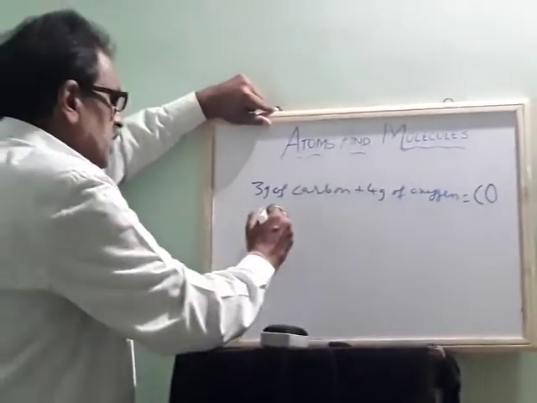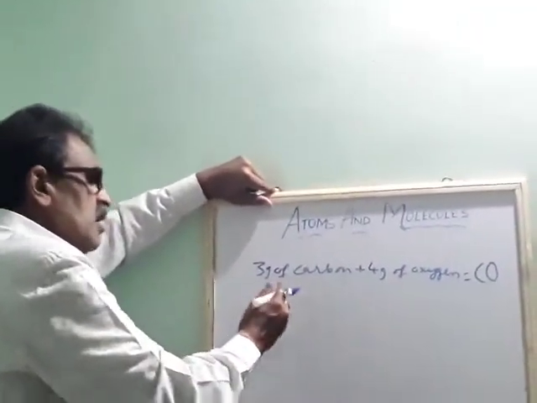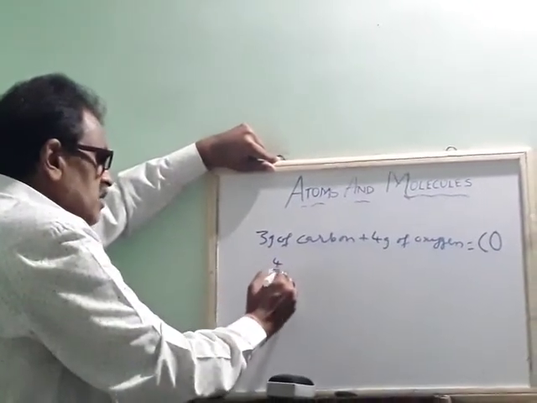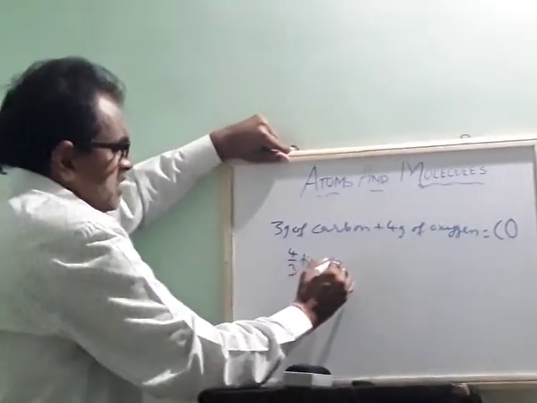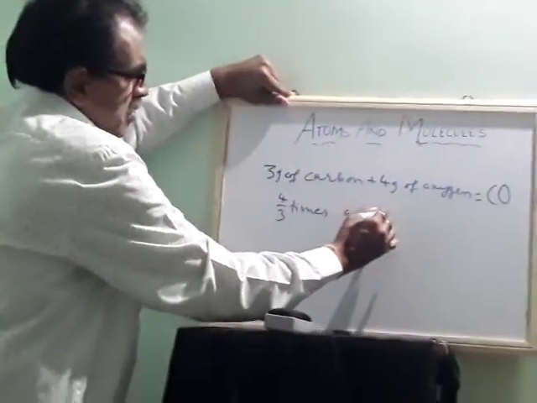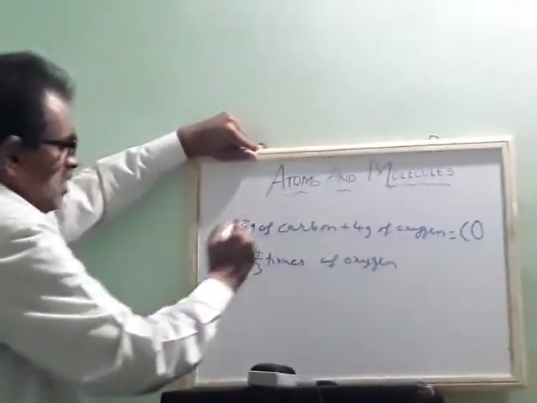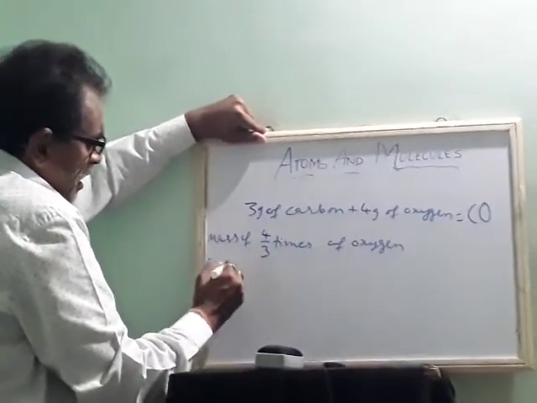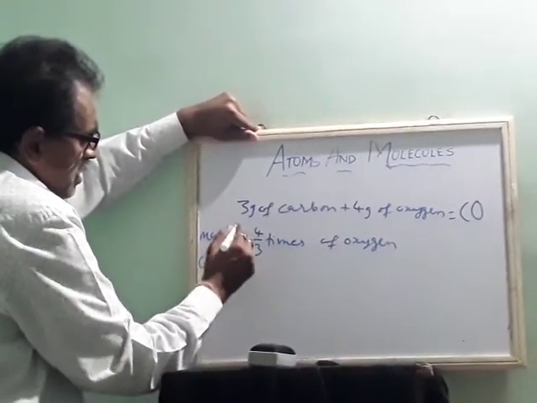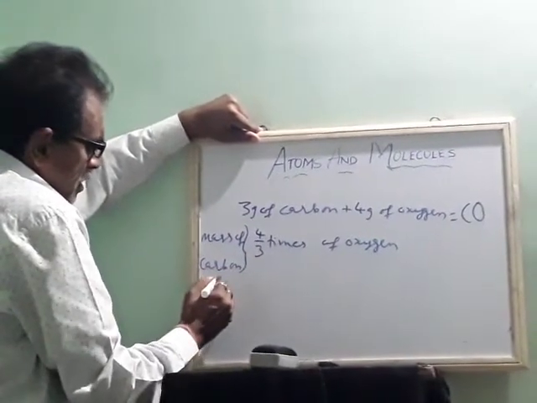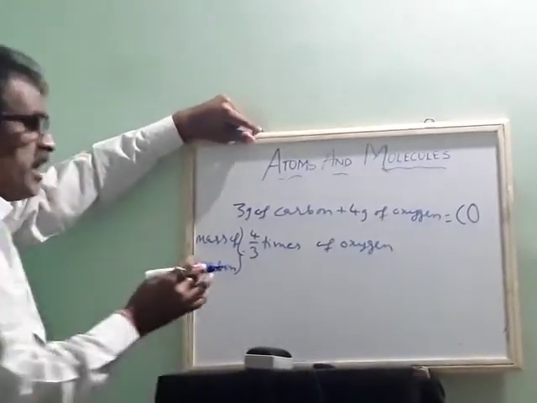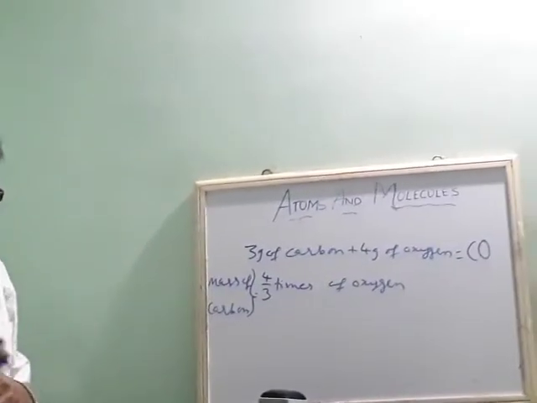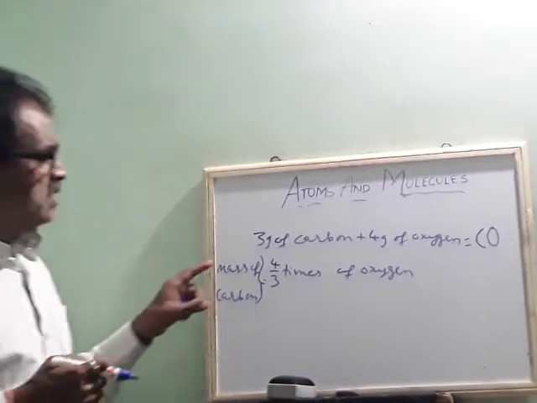It means the mass of carbon is 4 by 3 times that of oxygen. Atomic mass of carbon is 4 by 3 times that of oxygen. Okay, so this is an example.